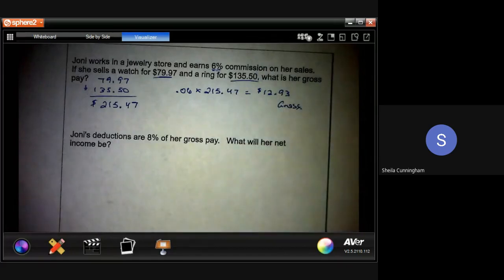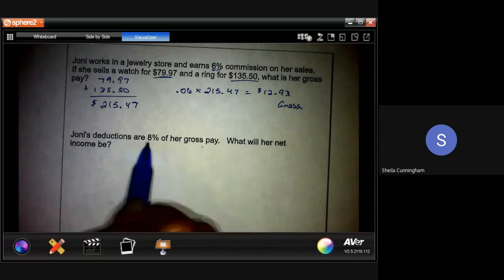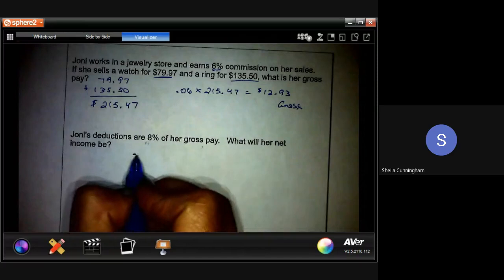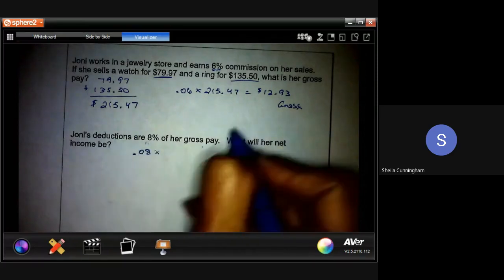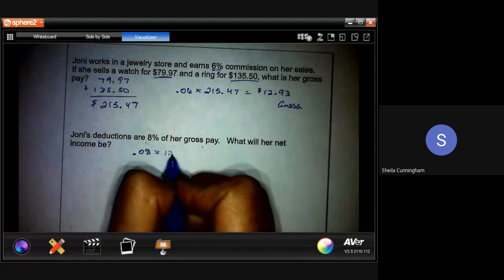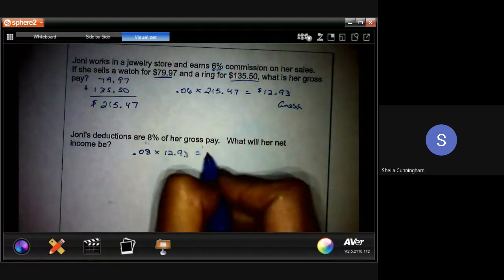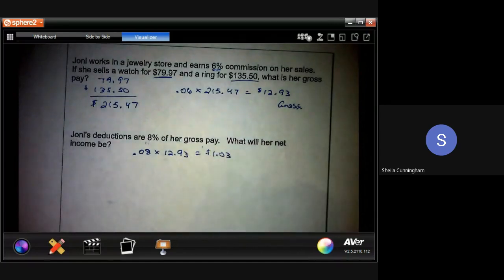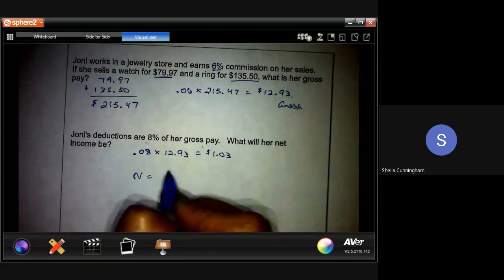So Joni's deductions are 8% of her gross pay. Yikes. Okay, so 8% of her gross pay. Well, to find out what her deductions are going to be, we're going to take the 0.08 times her gross pay, which is $12.93. And we find out that her deductions are $1.03. So she's actually going to lose $1.03 off of her gross pay.